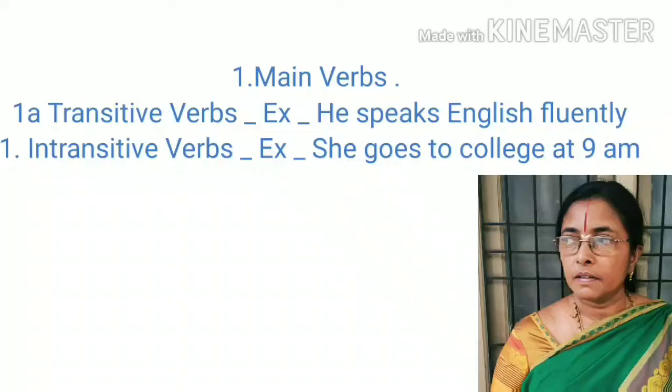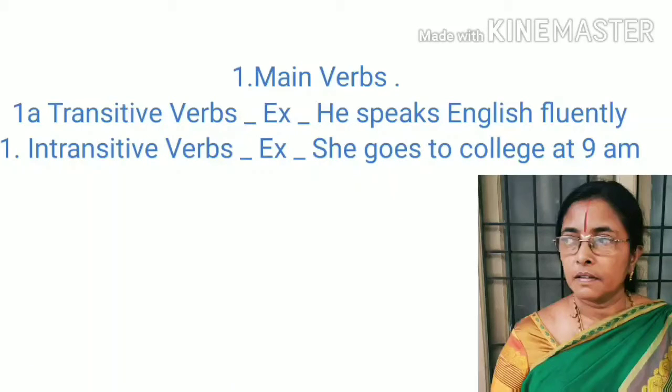The word which comes before the verb is called subject and the word which comes after the verb is called object. So now let us take the sentence, he speaks English fluently. This fluently is an adverb. Let us forget about that adverb now. Let us take these three words.